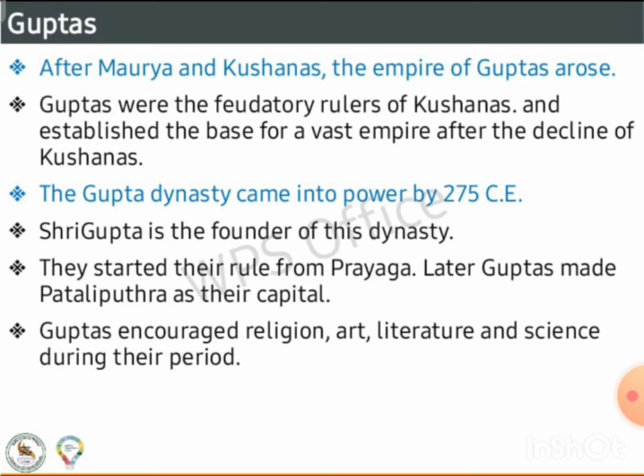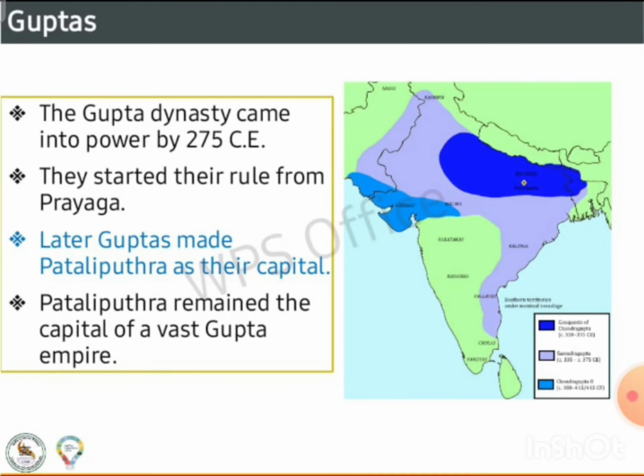The Gupta Empire came into power by 275 CE. Sri Gupta is the founder of this dynasty. They started their rule from Prayaga. Later, Guptas made Patliputra their capital. Guptas encouraged religion, art, literature, and science during their period.